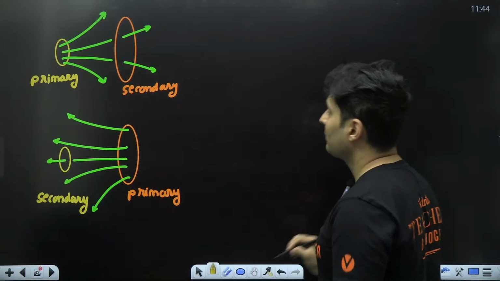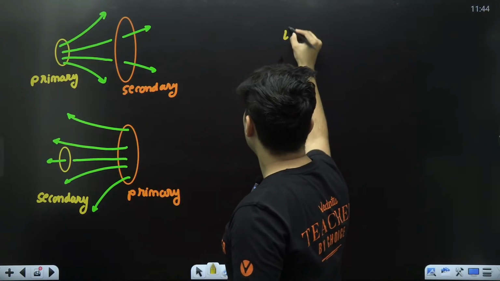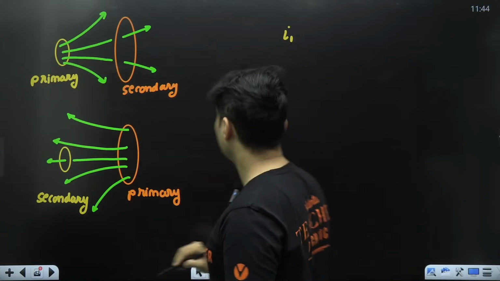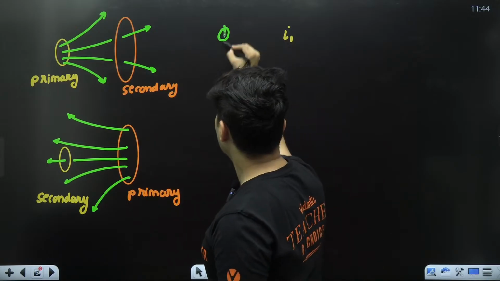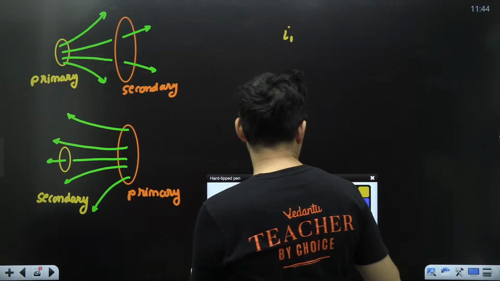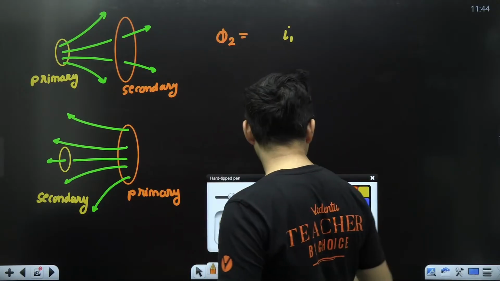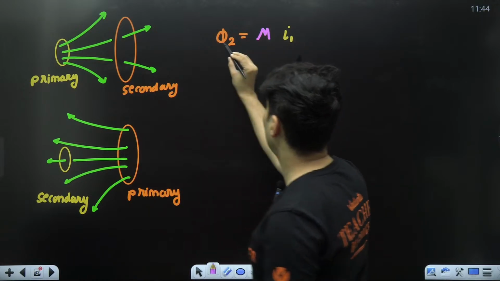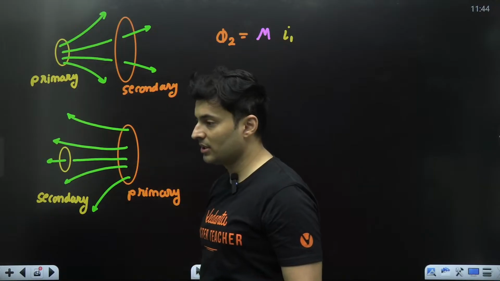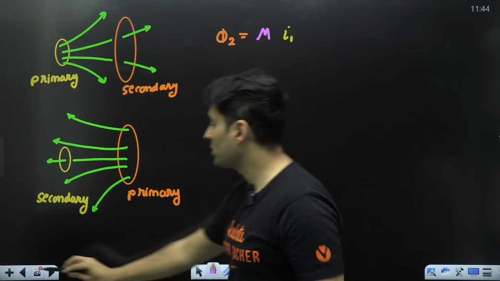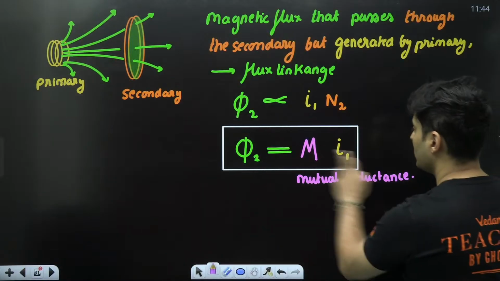In the first case, the current through this coil is related to the flux in the second coil by this particular constant M. Phi is M into I. Flux in this is proportional to this current, and that constant of proportionality was called mutual inductance.